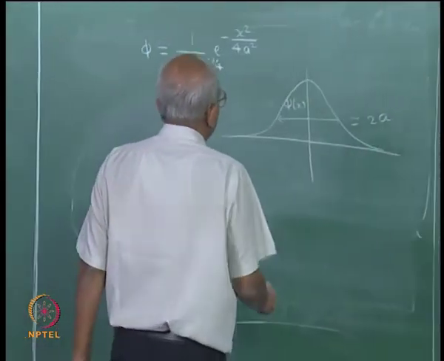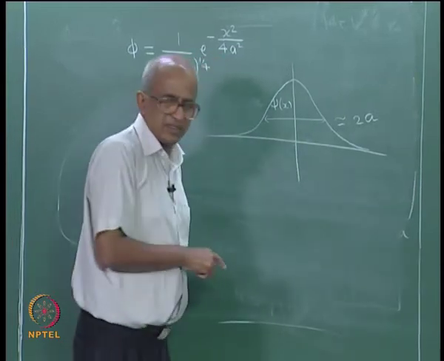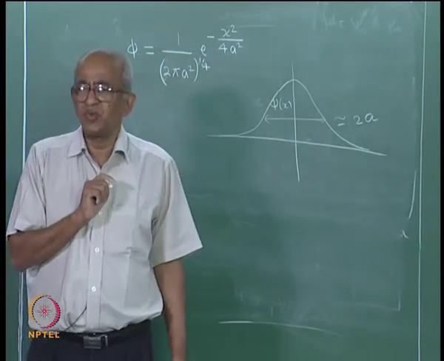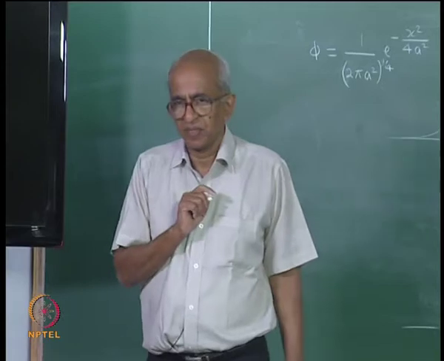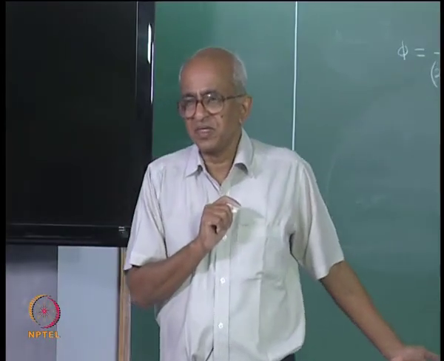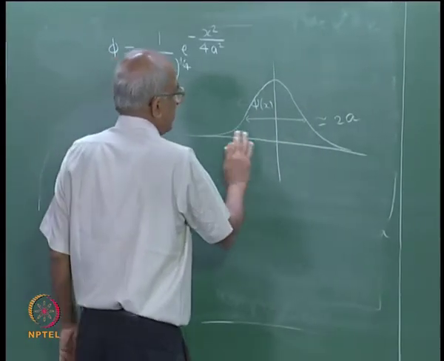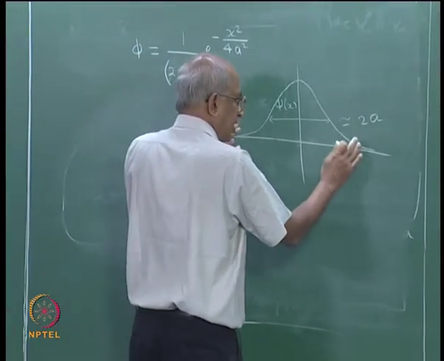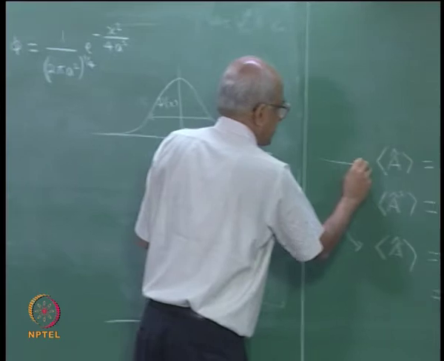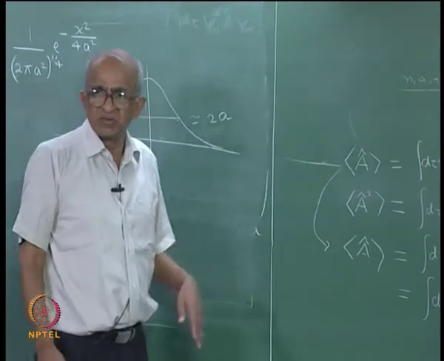Now, if you had such a function, and suppose you make a measurement of position, such a wave function implies that the particle will be found in this region with a fairly large probability, but if you were somewhere here, the probability of finding it is very small.